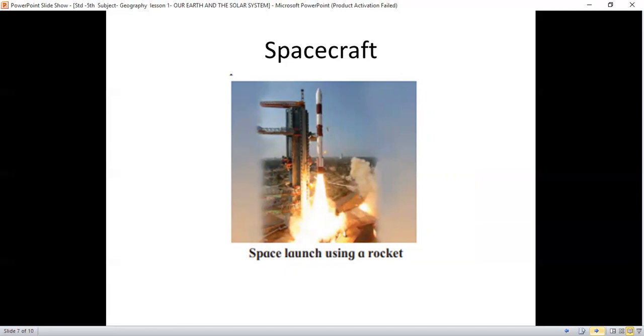Some spacecraft remain in space, some are brought back to the earth, while some land on other planets or satellites. In some missions, scientists also travel in the spacecraft and they are called astronauts.